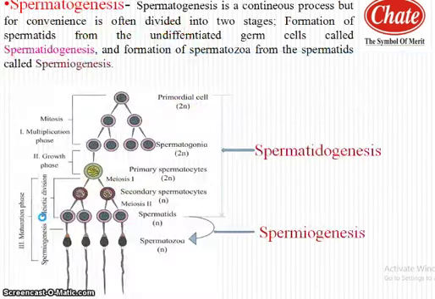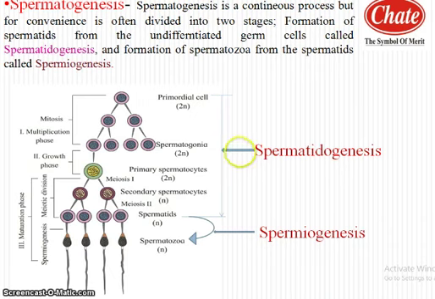Spermatogenesis is the process of formation of sperm, while oogenesis is the process of formation of egg or ova. So, first concentrate on the process, that is spermatogenesis. Spermatogenesis is a continuous process, but for convenience is often divided into two stages. That is, formation of spermatids from the undifferentiated germ cells, called spermatidogenesis, and formation of spermatozoa from spermatids, which is termed as spermiogenesis.